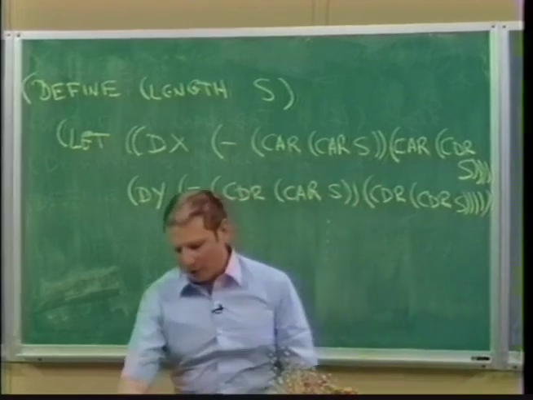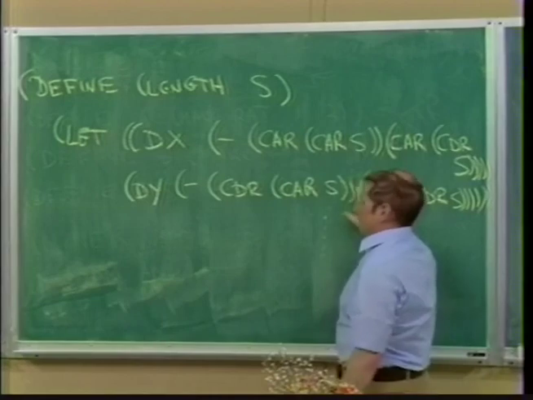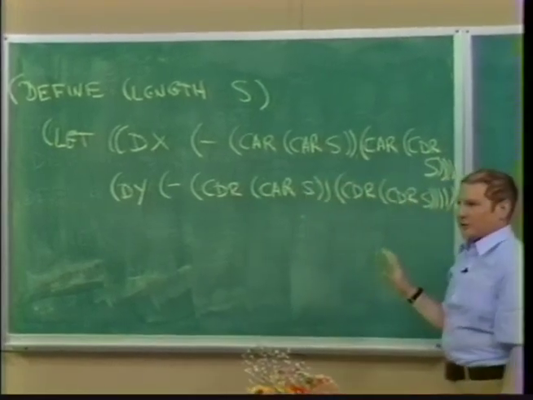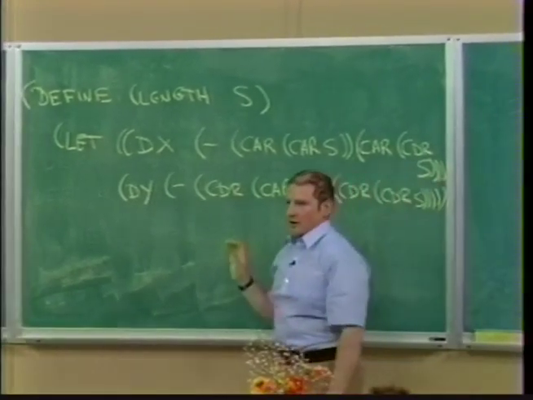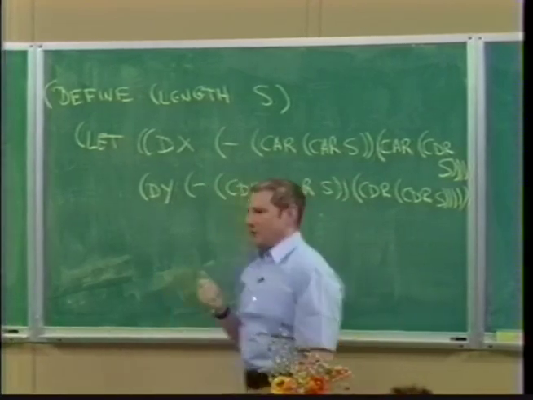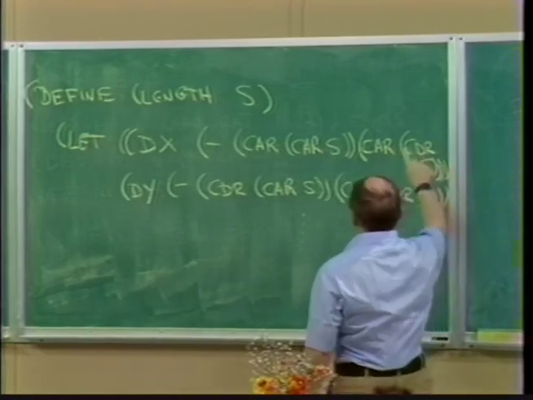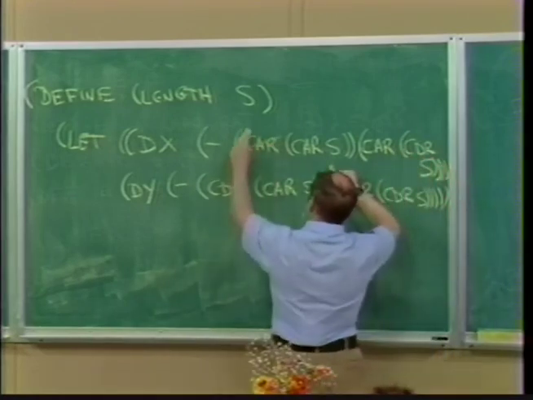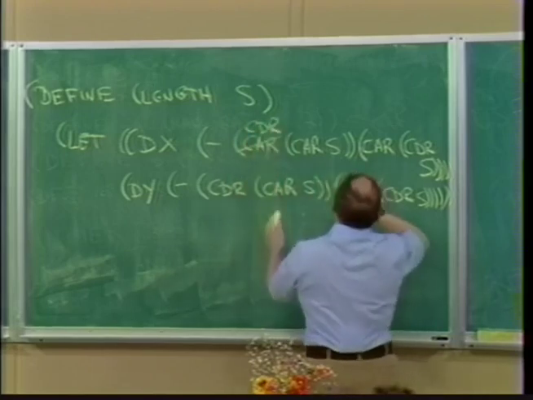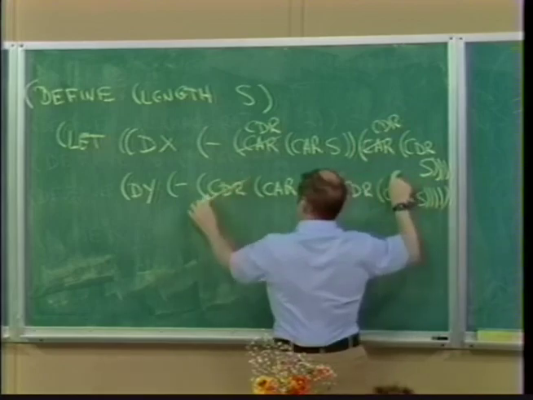I mean, suppose you'd gone and implemented length. And then the next day George comes to you and says, I'm sorry, I changed my mind. I want to write points with the x-coordinate first. So you come back and you stare at this code and say, oh, gee, what was that? That was the car. So I have to change this to coulter, and this is coulter, and this now has to be car, and this has to be car.